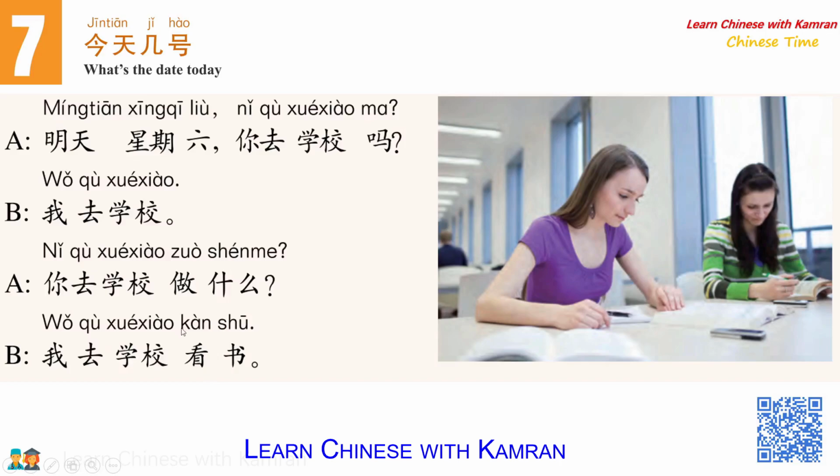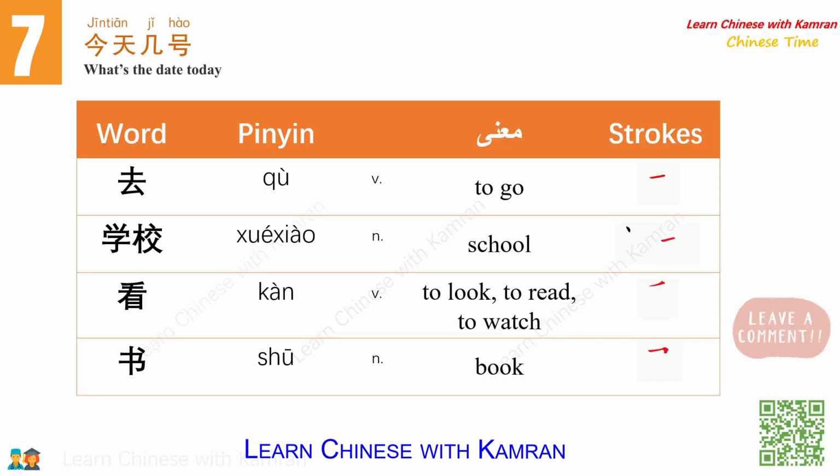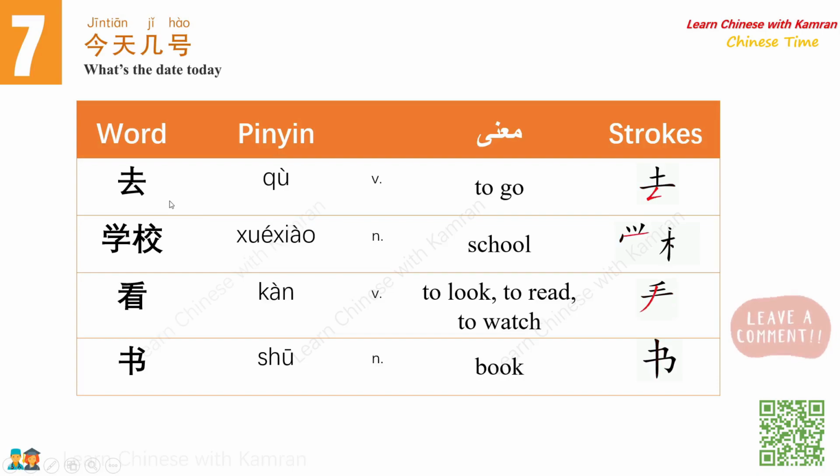Alright, so after that, let's see what the new words are in this dialogue. New words are 去. 去, it means to go. 我去, I will go. 学校, to the school. So where are you going? 你去哪儿? There are many sentences which use this 去. So don't forget this word, and this is how we write. Keep practicing, otherwise you will forget it.